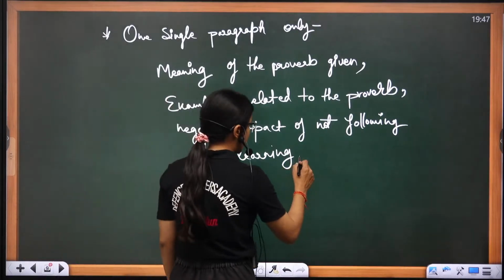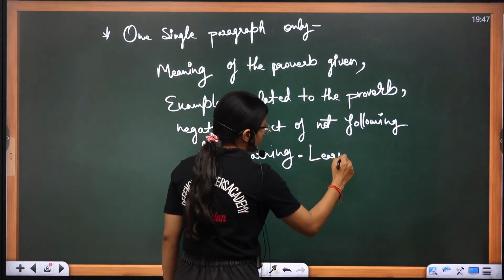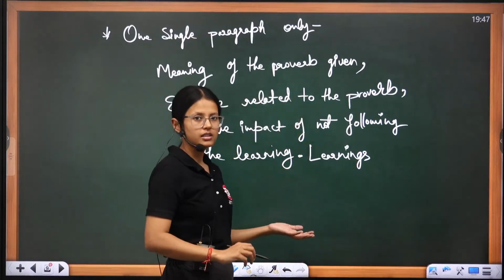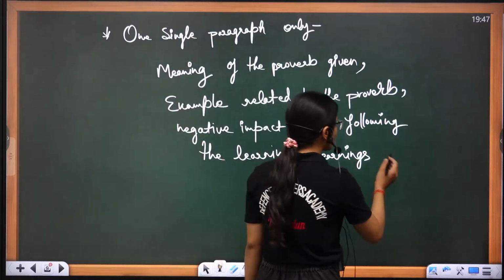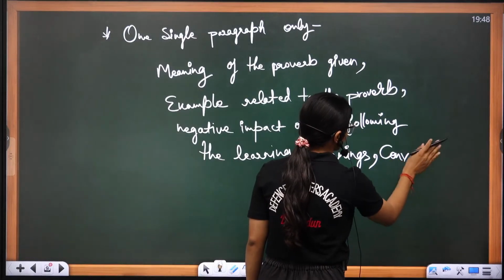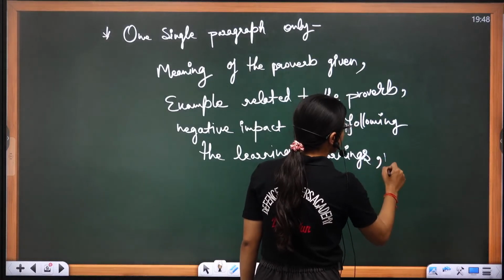And then, lastly, mention the learning. What is it exactly that you've learned from it? Or what is exactly that it wishes to prevent?